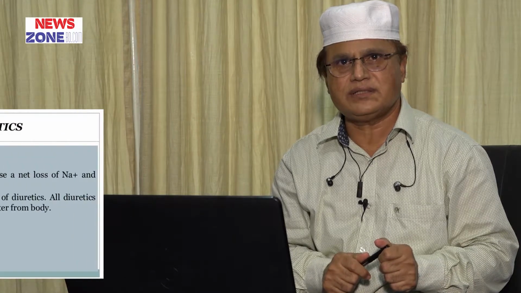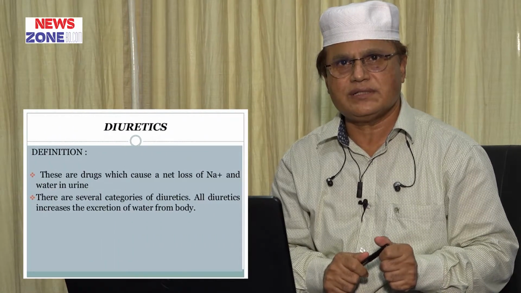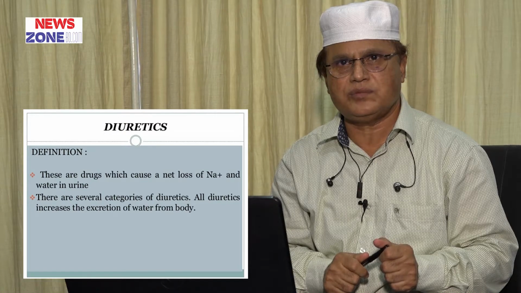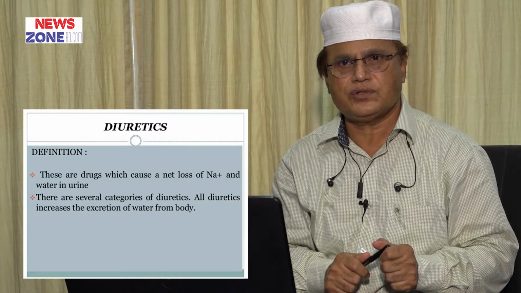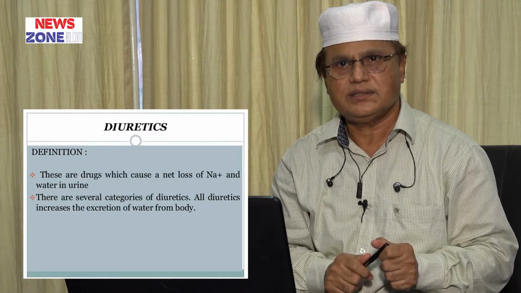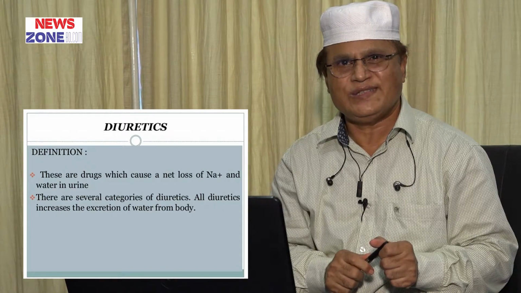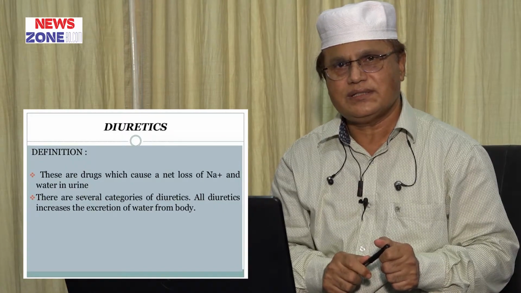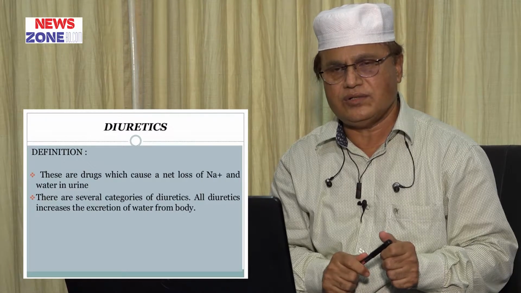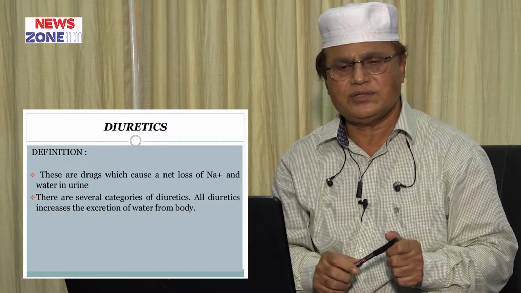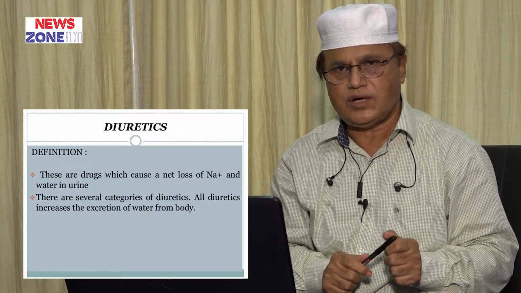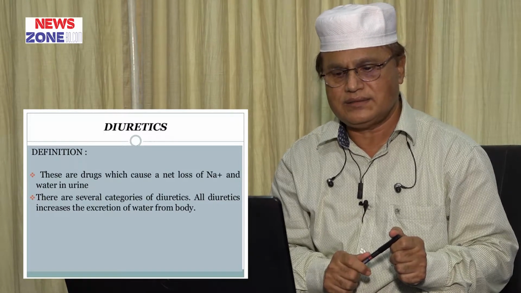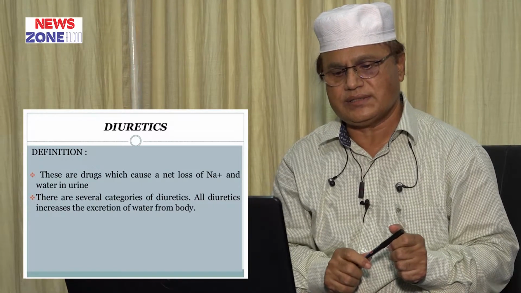Today's topic is diuretics. What is diuretics? Diuretics are the drugs which cause excess excretion of urine with loss of sodium in urine. Thereby, diuretics are the drugs which cause diuresis and natriuresis. In the pharmacological point of view, our target is the drugs which act as diuretics.